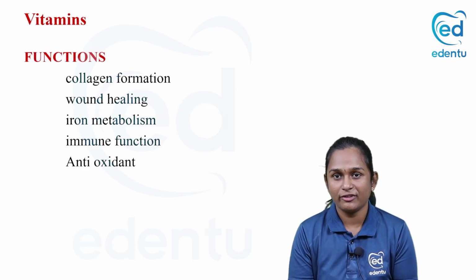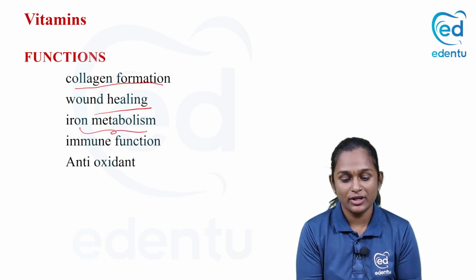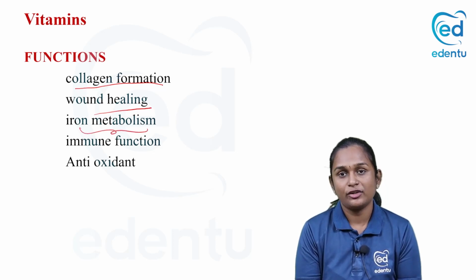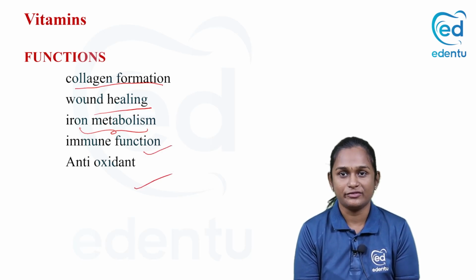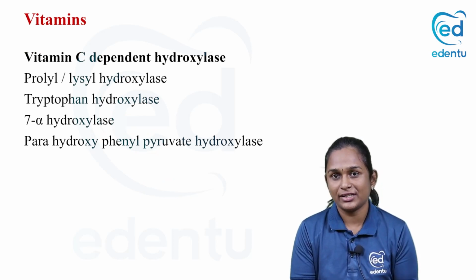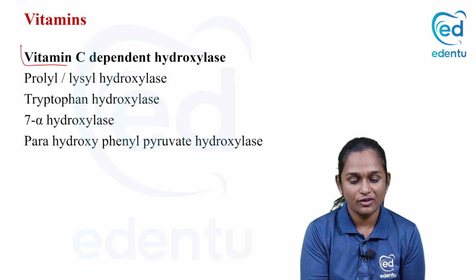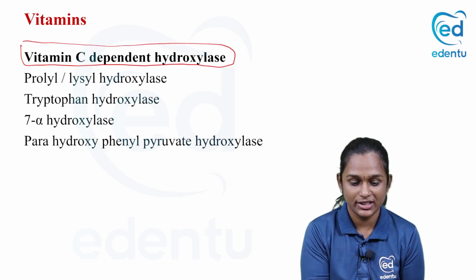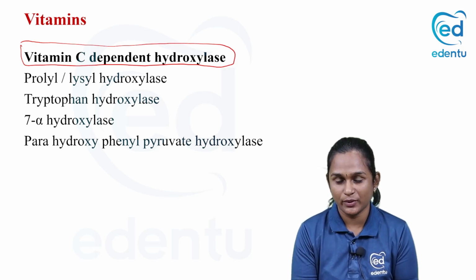So what are the functions of vitamin C? It plays a very important role in the formation of collagen, it helps in healing of wounds, it plays an important role in the metabolism of iron, it has a role in immunity, and it is an antioxidant vitamin. We will see these functions in detail. There is a set of enzymes which require vitamin C as coenzyme. Those enzymes are called vitamin C dependent hydroxylases. This is the list of hydroxylases which require vitamin C as coenzyme.